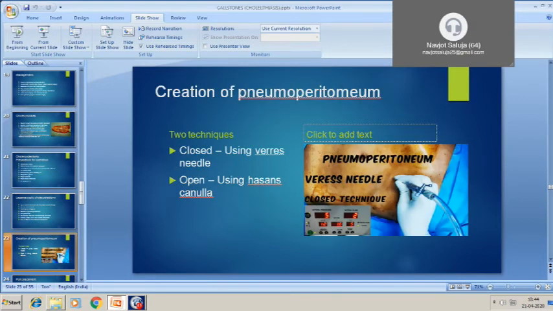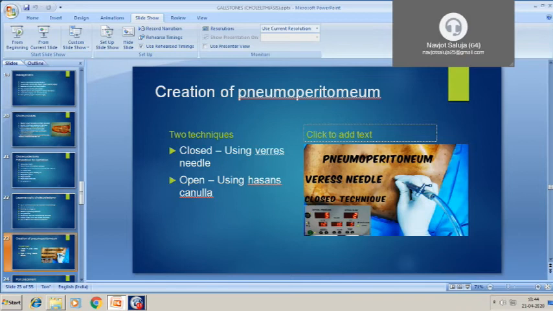So, creating of pneumoperitoneum, there are two methods: by the closed procedure with Veress needle and open procedure using Hasson's cannula. Which gas is commonly used? Carbon dioxide. Why is carbon dioxide most commonly used? Because it is non-inflammable.